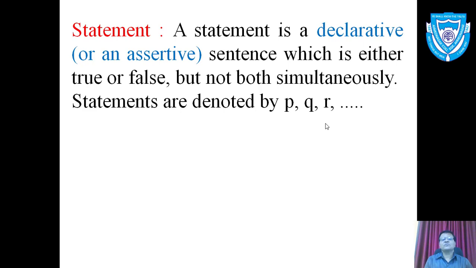These are four types of sentences. Of these four types, the assertive sentence, assertive means which narrates, which says something, gives some information. That information may be right or wrong, but it should have a fixed truth value. Such a sentence is called a statement.